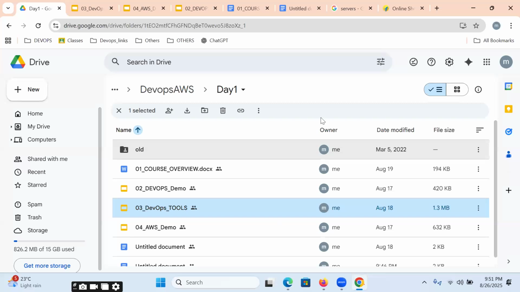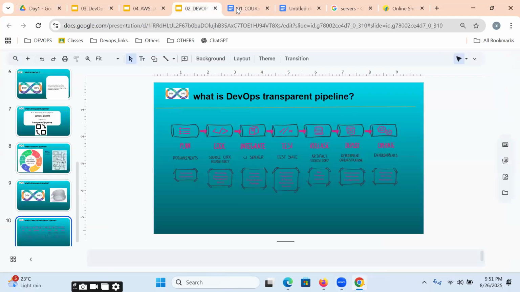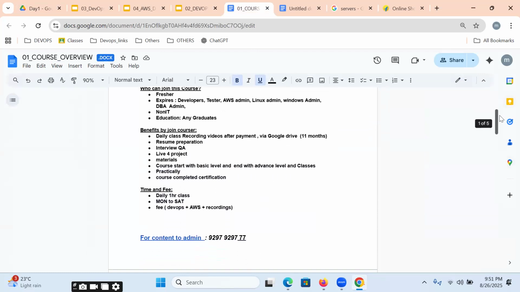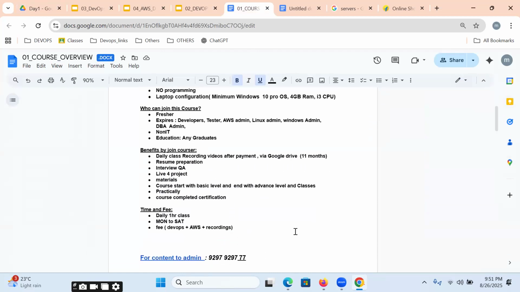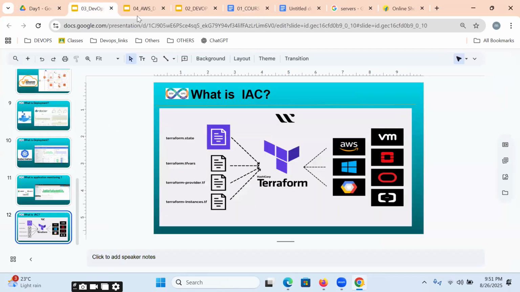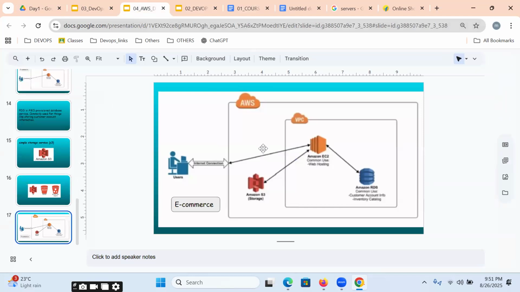Got it. Fine, great. That's it for today's session. We'll continue tomorrow. Tomorrow we'll deep dive into AWS: what is a VPC, what is EC2, what is RDS, what is an S3 bucket.